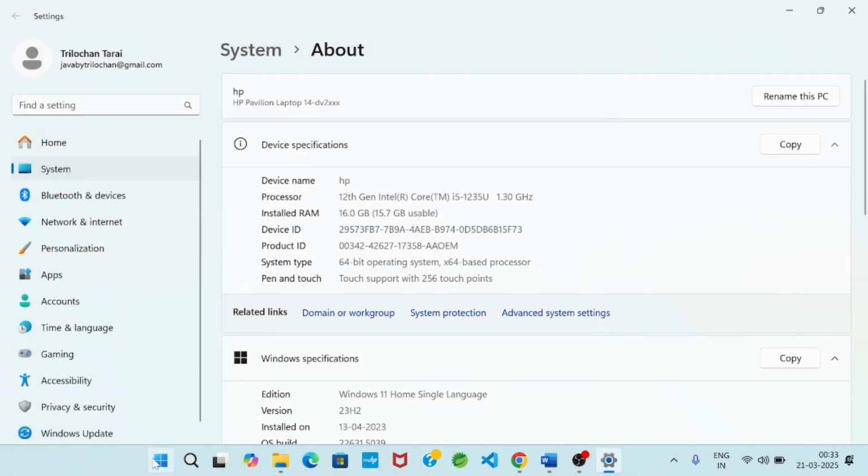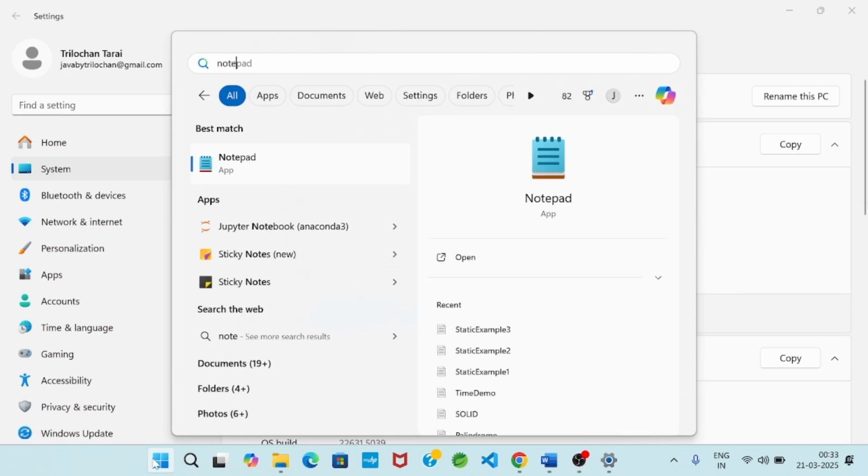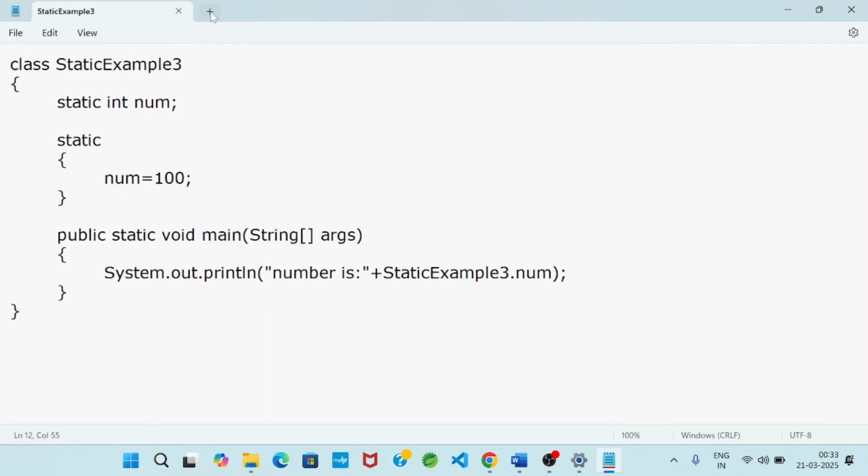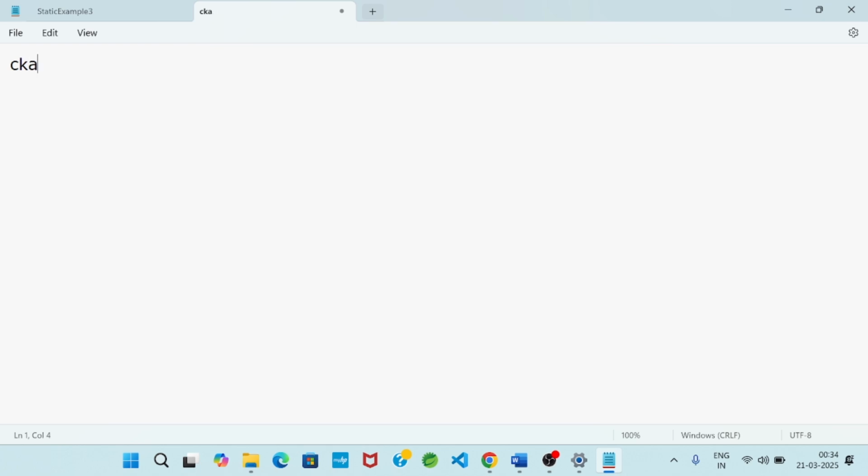And I can write a Hello World program, very simple. Class TestDemo, public static void main, String args.